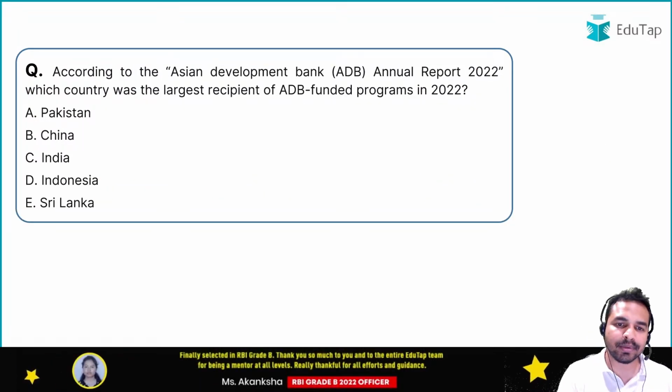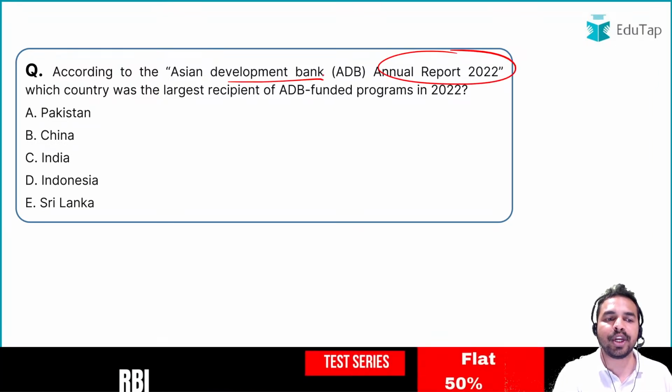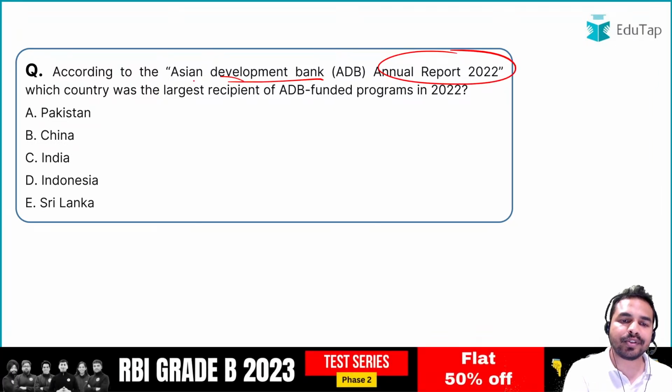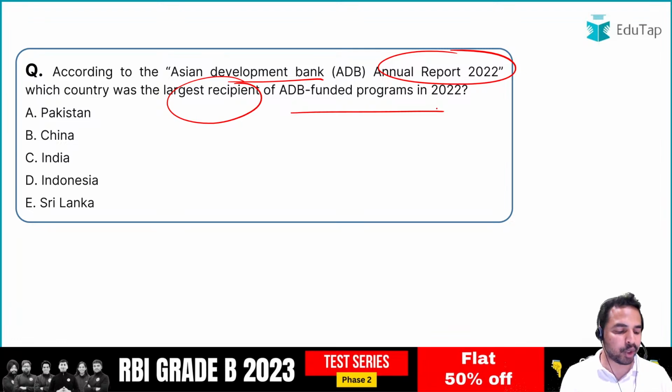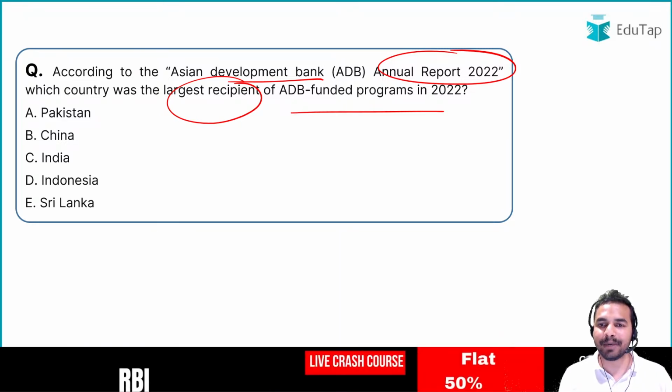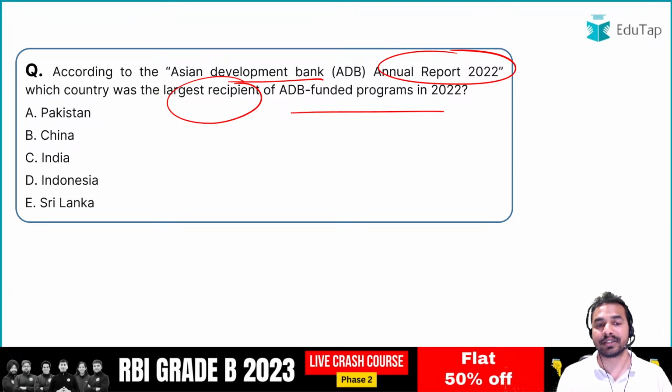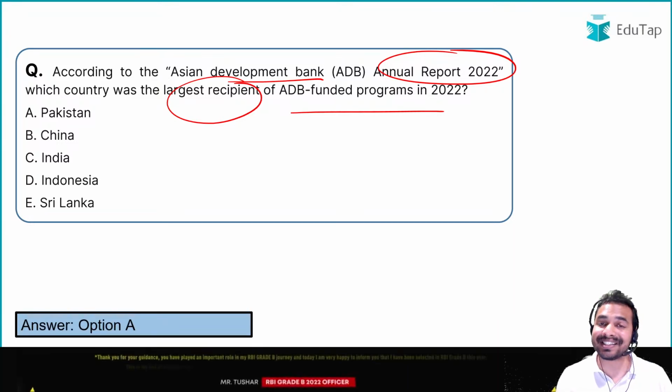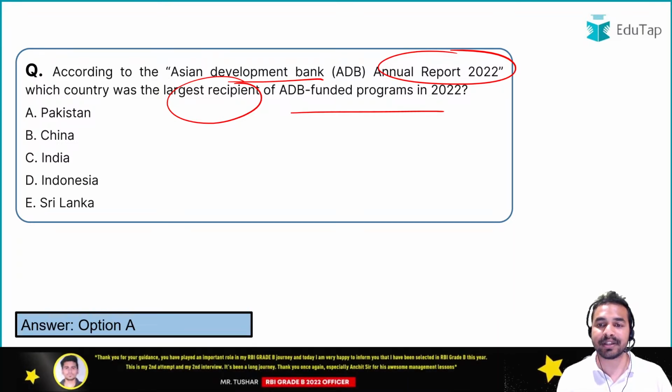The next question is from the ADB annual report 2022. So which country was the largest recipient of ADB funded programs in 2022? Quickly tell me what is the right answer. You have to tell me the name of that particular country which was the highest recipient. So guys, what was the name of that country which was the highest recipient? It was Pakistan, which was the highest recipient as per the ADB's annual report 2022.